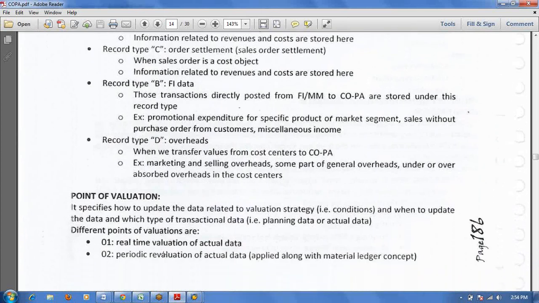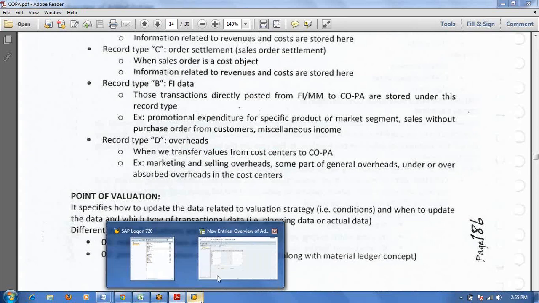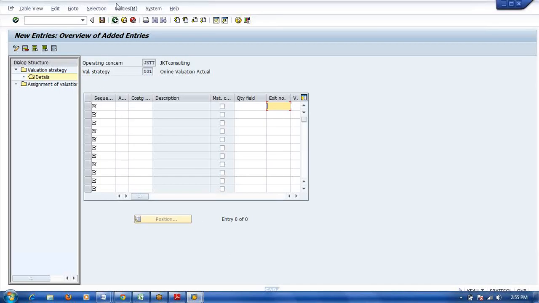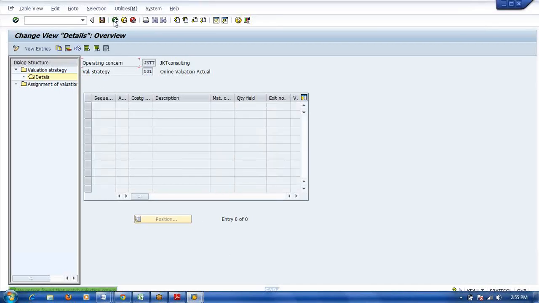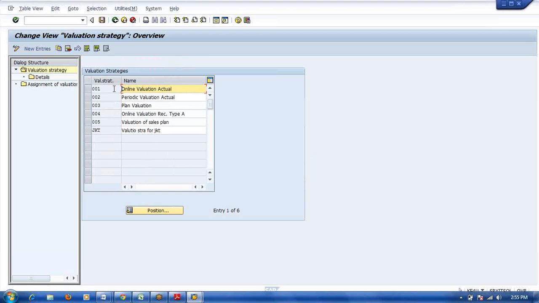Okay, here point of valuation also. That is real-time valuation of actual data. Normally we use 01 as the point of valuation. Point of valuation specifies how to update related to the valuation strategy. Here the link between valuation strategy and costing key is only the record type and point of valuation.